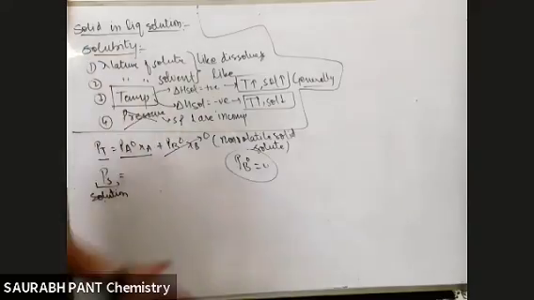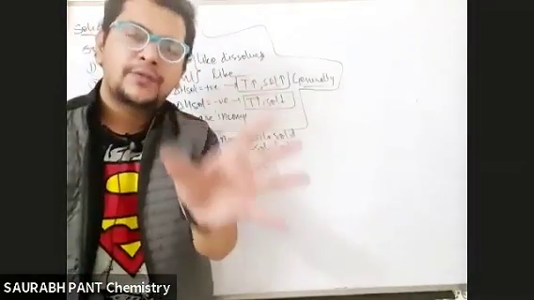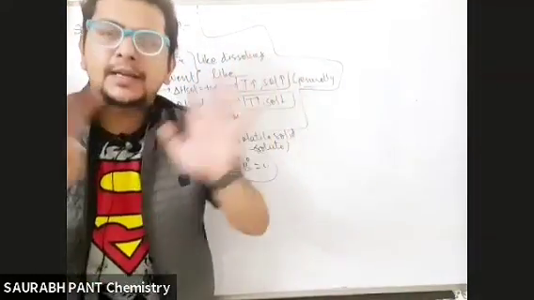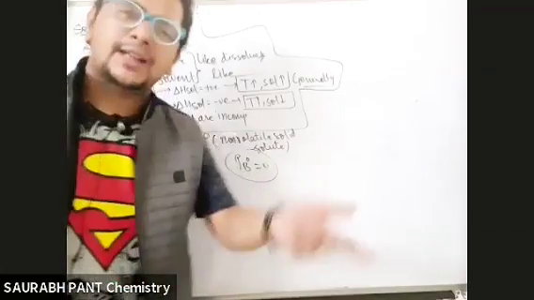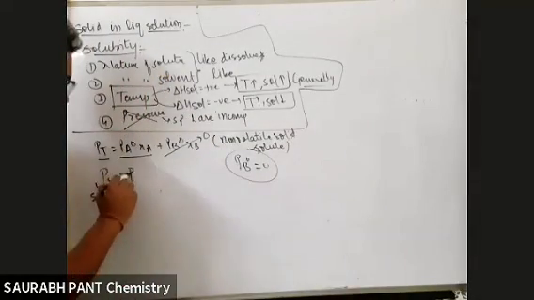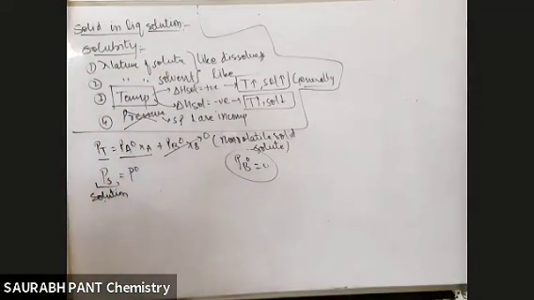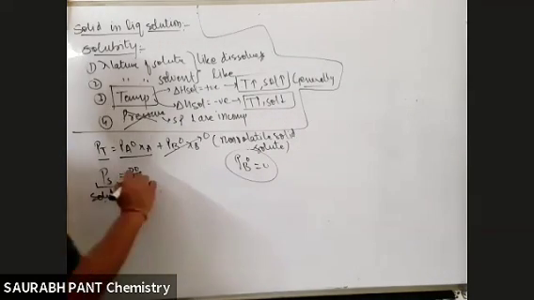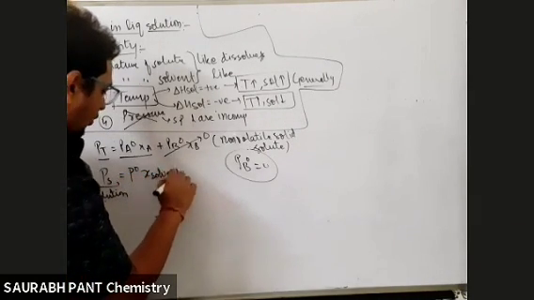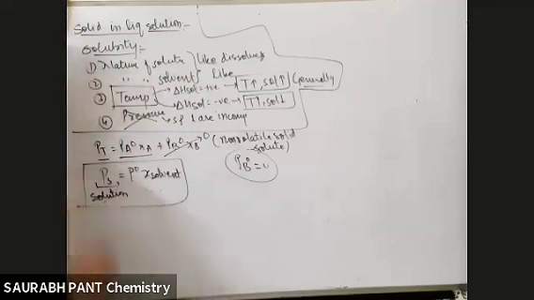PA naught, why A? A and B, there are two different components giving vapors. Then I will say PA naught, PB naught. Why write A and B now? Only one component is giving the vapor, so I will write P naught, the solvent vapor pressure. Take it as PA naught if you want, no problem. And this is the mole fraction of solvent. Tell me, is this formula clear?